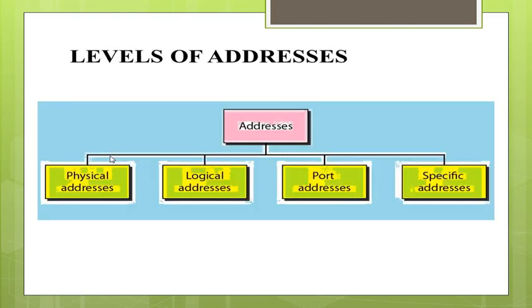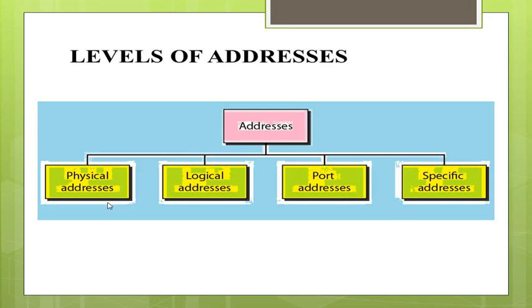Then we have 4 levels of addresses. The first one is the physical address, the second is the logical address, then we have the port address and the specific address. The physical address is concerned with the data link and the physical layer, or the network access layer. Data link and physical layer are in the OSI model.